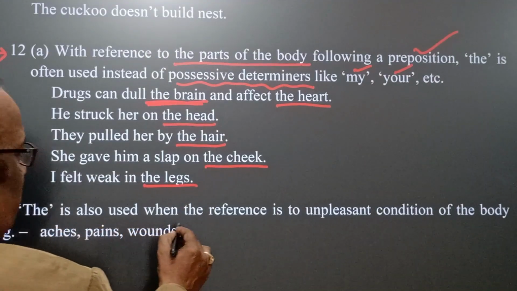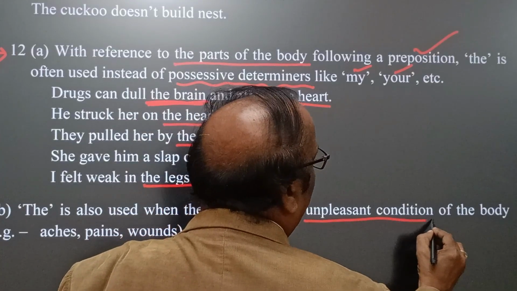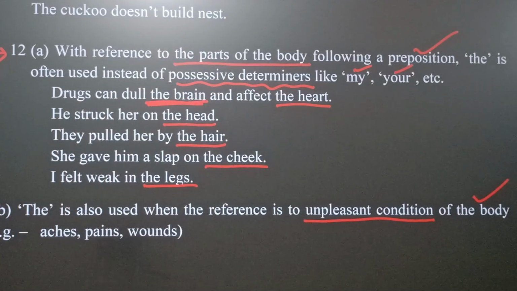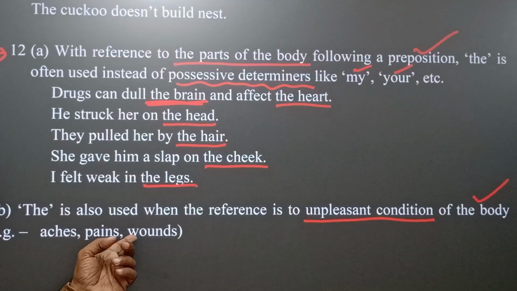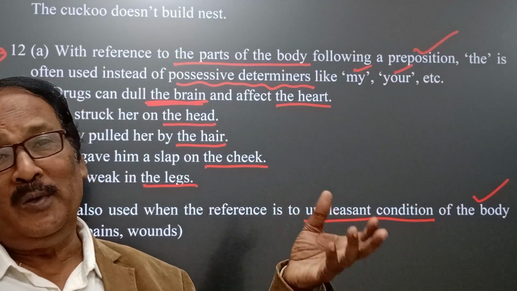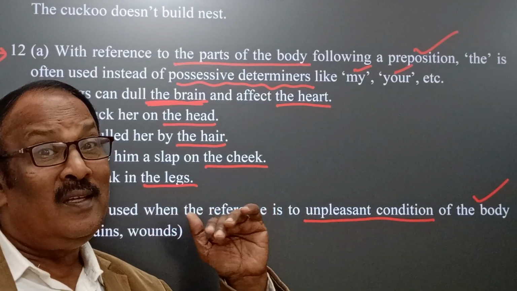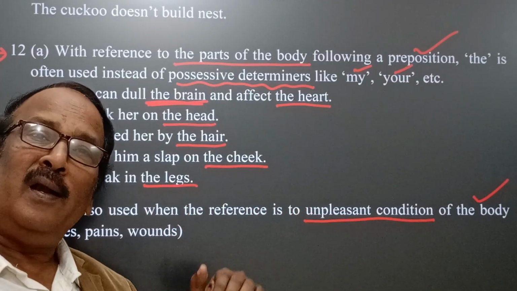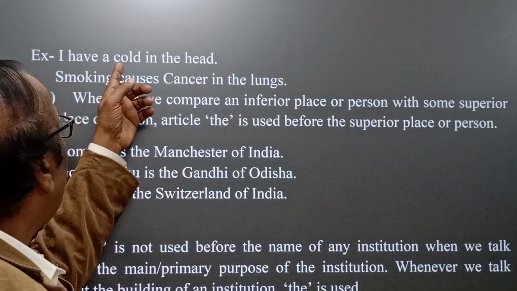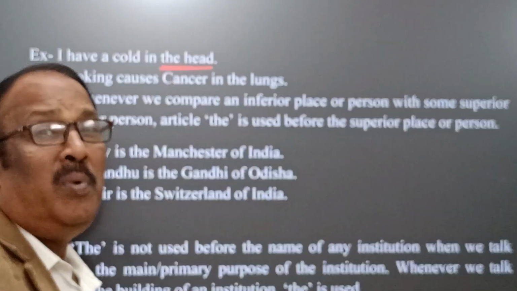Now come to the next idea. Here the is also used when the reference is to an unpleasant condition of the body, such as aches, pains, wounds. Usually these are unpleasant conditions we face in our day-to-day life. Whenever we express these unpleasant conditions, article the can be used. How? I have a cold in the head. You see, this is unpleasant.